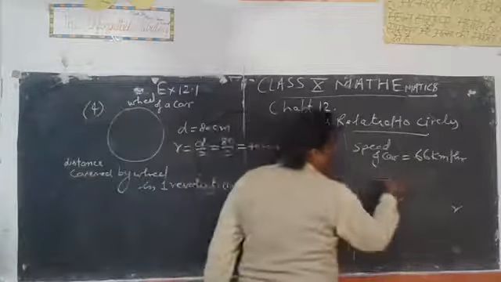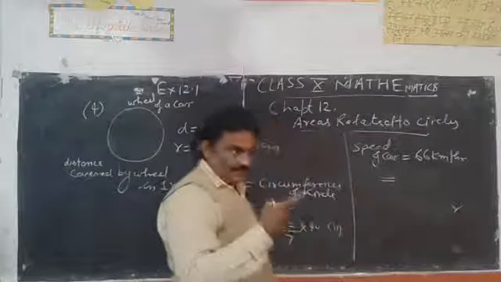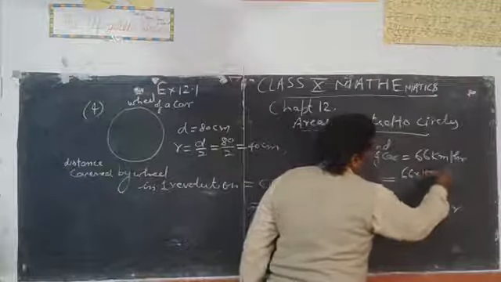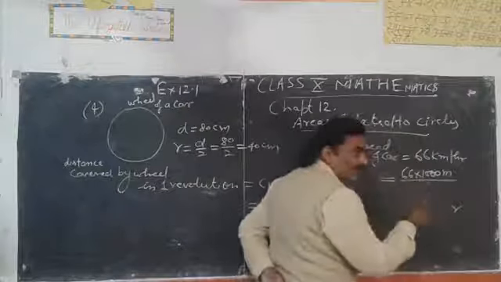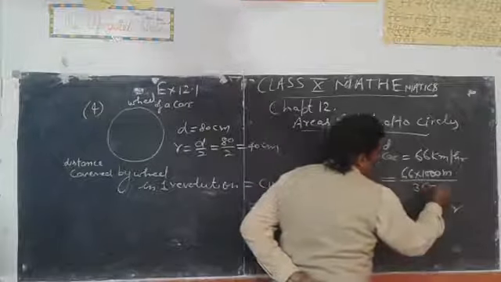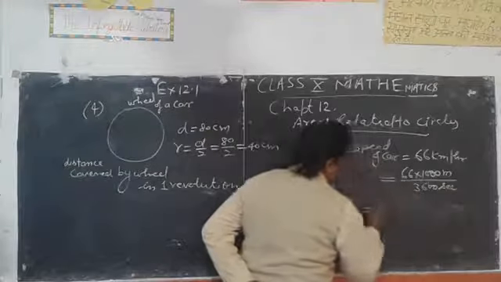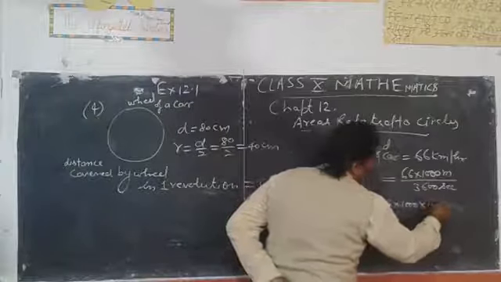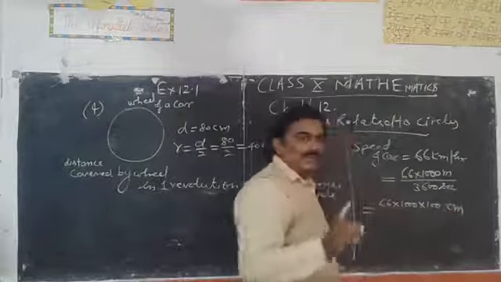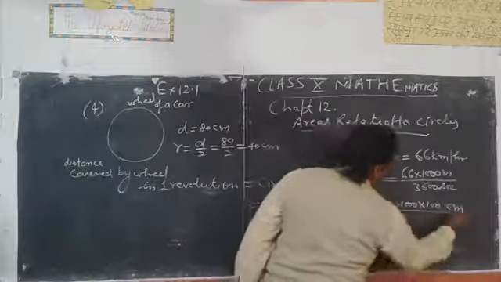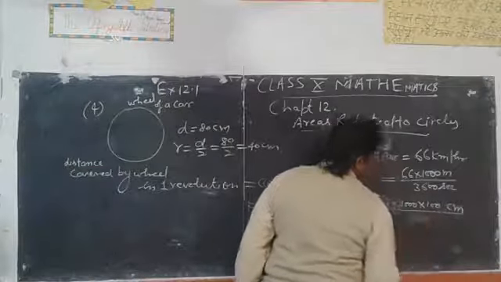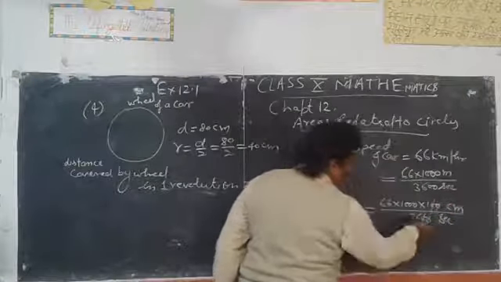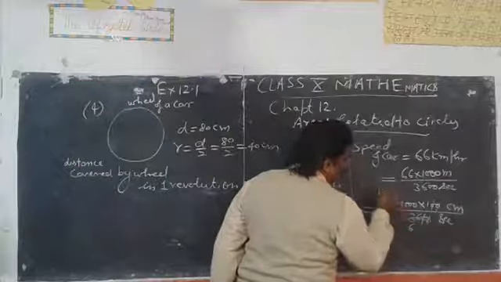So here is 66. Okay. So 66 multiplied by 1000 meter upon 1 hour is equal to 3600 second. Further, 66 multiplied by 1000 into 100 centimeter, because 1 meter is equal to 100 centimeter, upon 3600 second. 0 0 cancel out, 6 6s are 36 and 6 11s are 66.